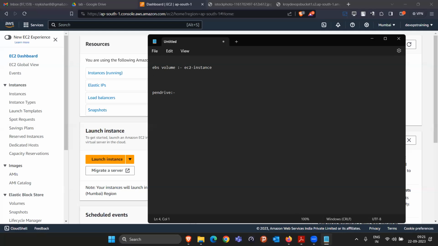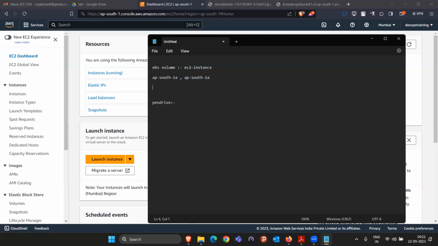So that means if this EBS volume is just like a pen drive, and it is created in the ap-south-1a availability zone, then in which EC2 instance can it be attached? It can attach to the EC2 instance which will be running in the ap-south-1a. Making sense? Okay. Wherever your EBS volume is located, it can connect to the EC2 instance running in that particular availability zone only.